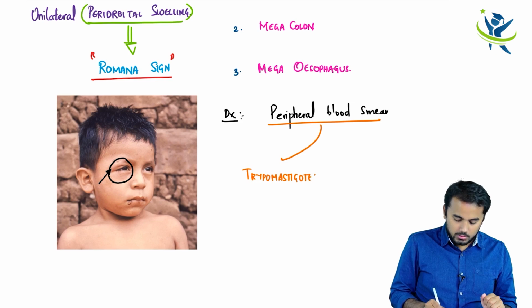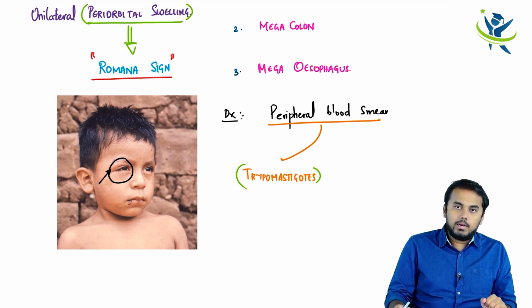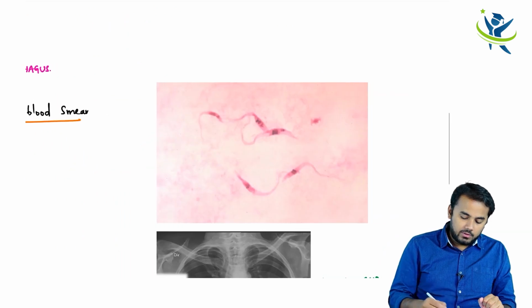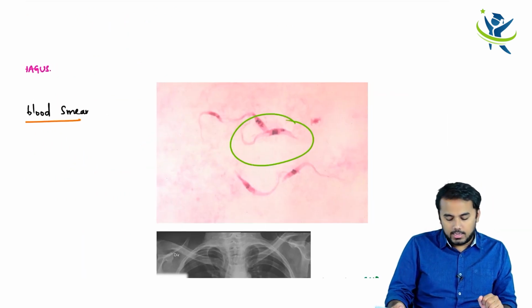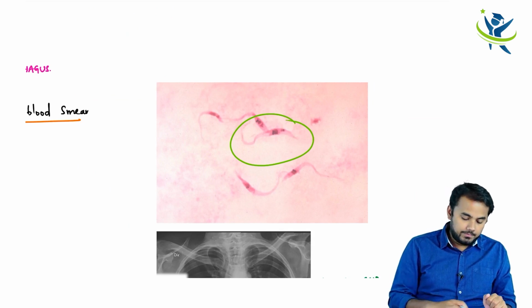You find trypomastigotes. Trypomastigotes are found in peripheral blood smear. So this is a picture of trypomastigotes which you can very clearly appreciate here, right? So these are found on peripheral blood smear.